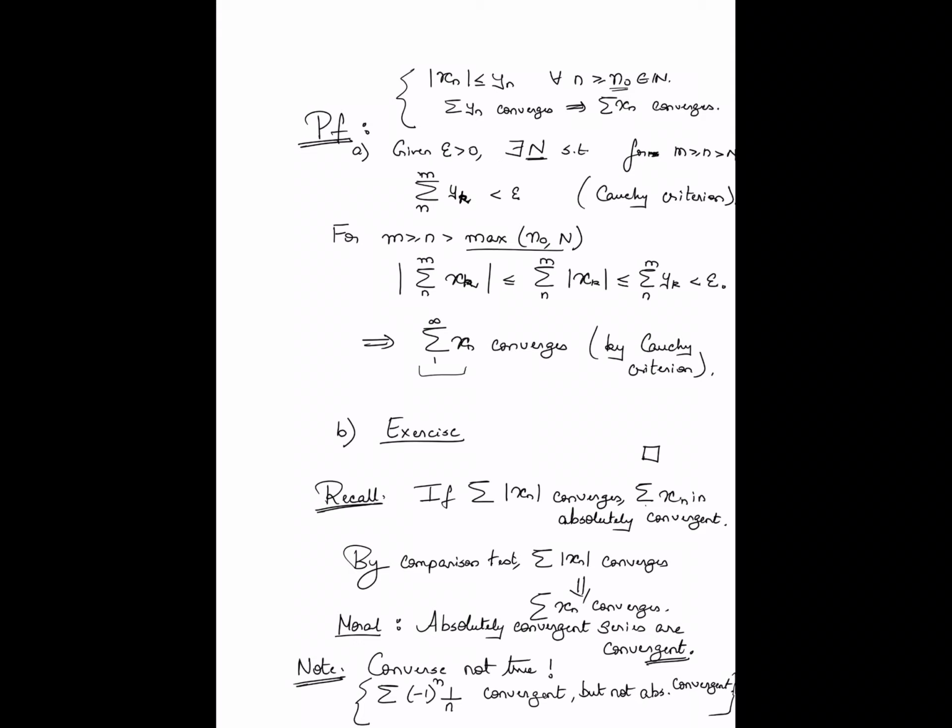All right. So again, at this point, I'm just throwing the example at you. I haven't proved either of the two claims, that summation 1 by n is divergent, nor have I proved that summation minus 1 raised to n, 1 by n is convergent. Both of these facts will be proved later. At this point, I'm just stating the fact that while absolute convergence implies convergence, the opposite is not true. You can come up with examples of convergent series which are in fact not absolutely convergent. So absolute convergence is a sufficient condition for convergence, not a necessary condition.